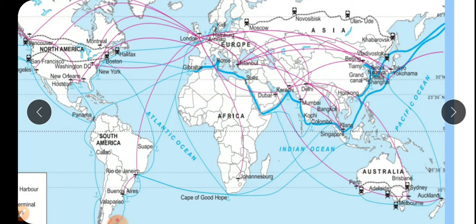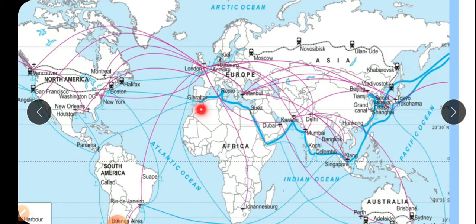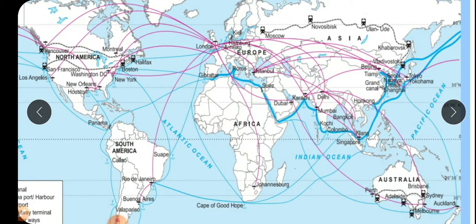Then here is the Suez Canal. Due to the Suez Canal, the use of the Cape of Good Hope route is less, because to reduce distance and save time, ships almost always use the Suez Canal route for water transportation. Only when the ship is very large and carries a very heavy load does it travel the longer distance.